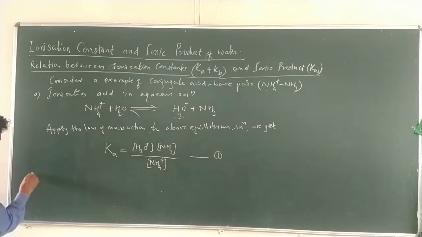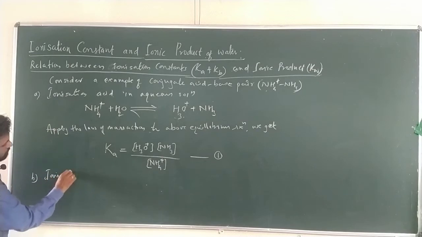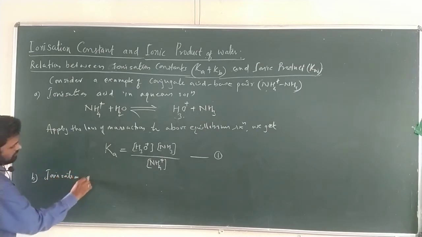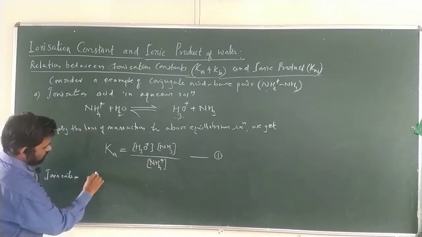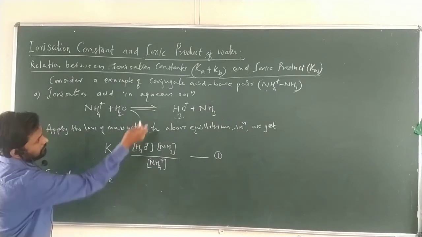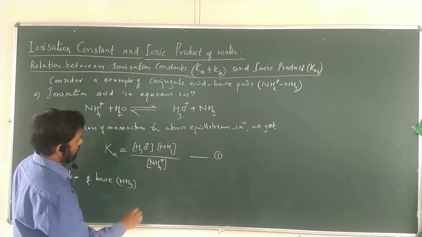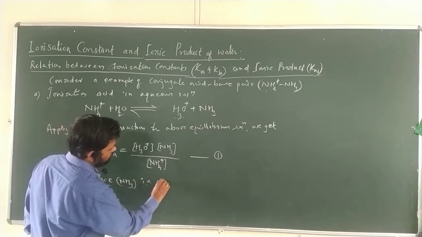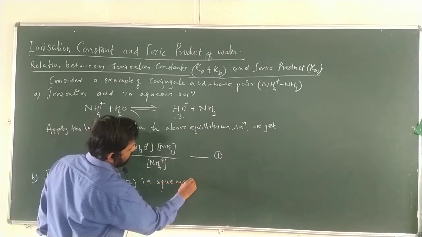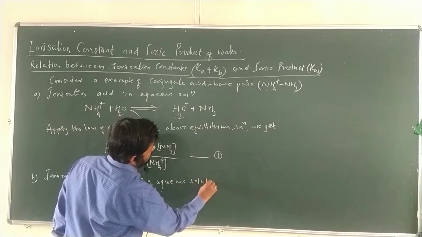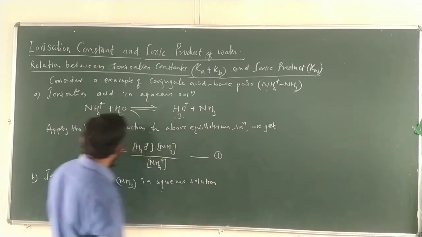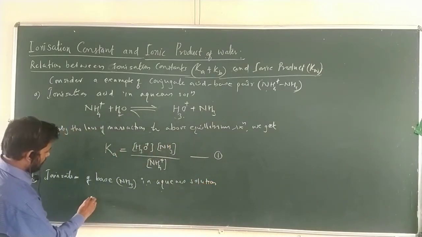Now second, consider the ionization of a weak base. What is the base? That is ammonia, in aqueous solution. How does the ionization happen?